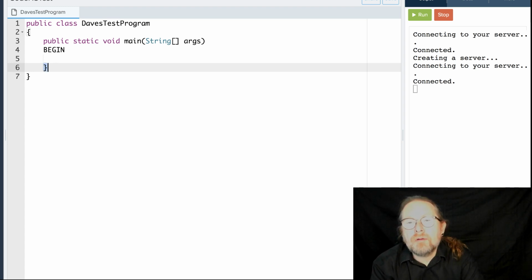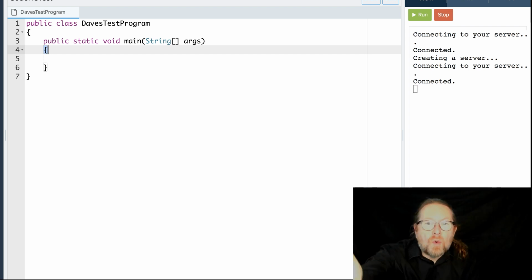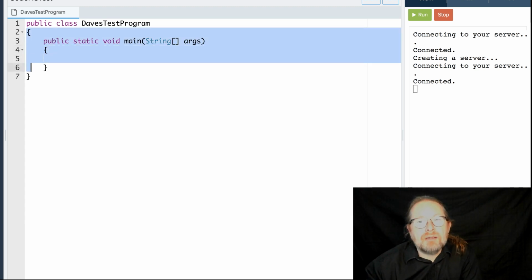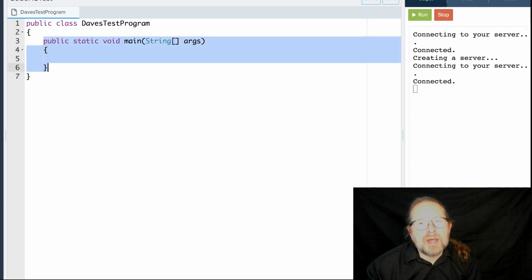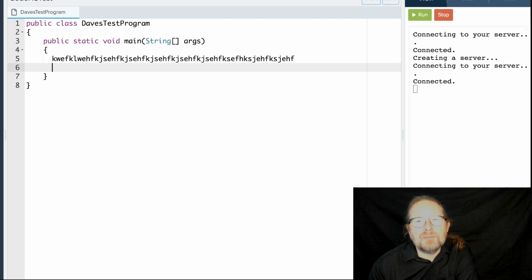In Java, the equivalent of that, the start and stop of a block of code, is the curly brace. So when you open up a new Java program in CodeHS, you get the required Java nonsense, the public class and the public static void main, and you get the starting structure for that main class, which is your main program, and that main method, which is what you would call your code that you're writing. And so the code that you're writing goes in between these two curly brackets.